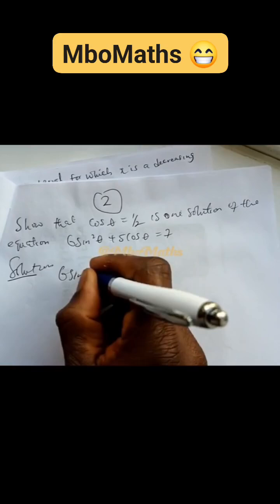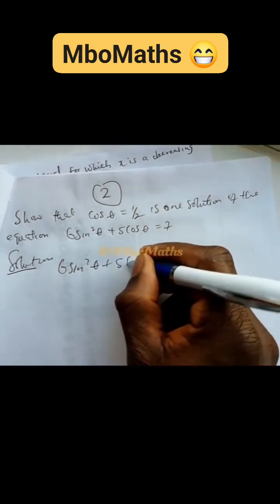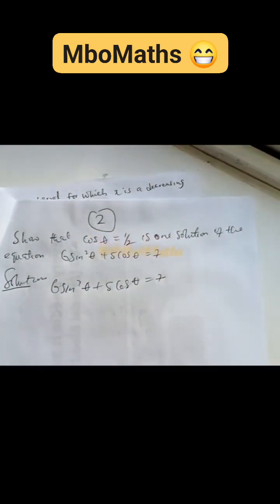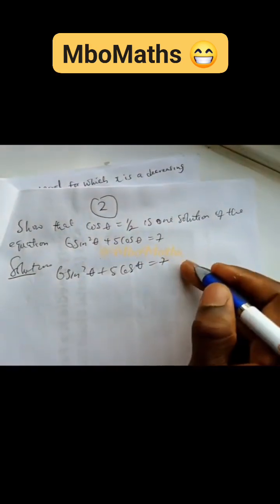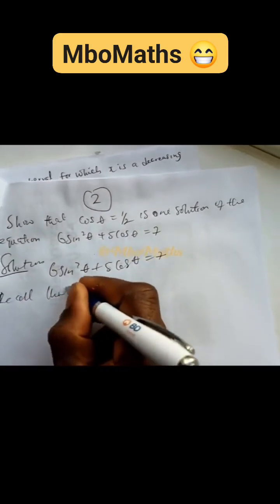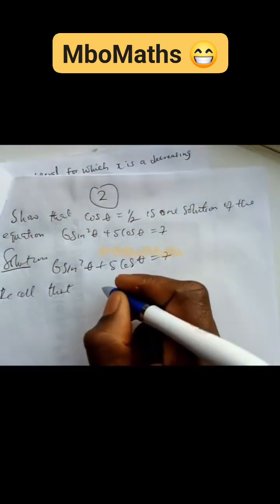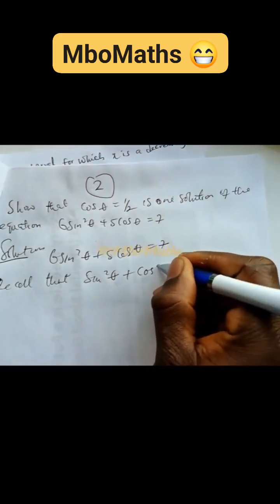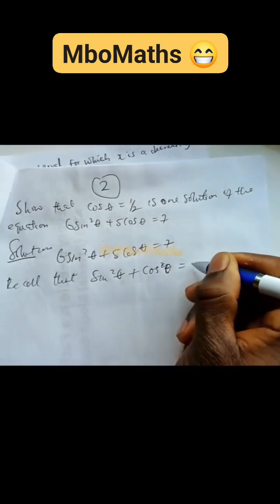If we have 6 sin square theta plus 5 cos theta equals 7, I'm being fast guys to make the video short. So remember, recall that from trig identity we have that sin square theta plus cos square theta equals 1.